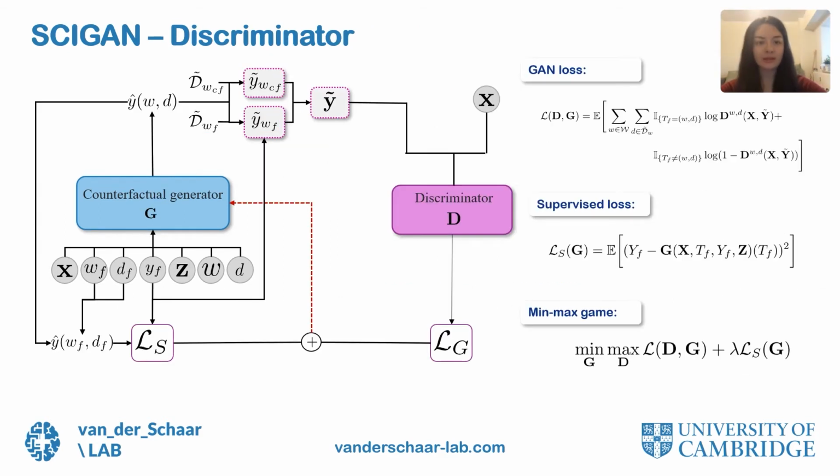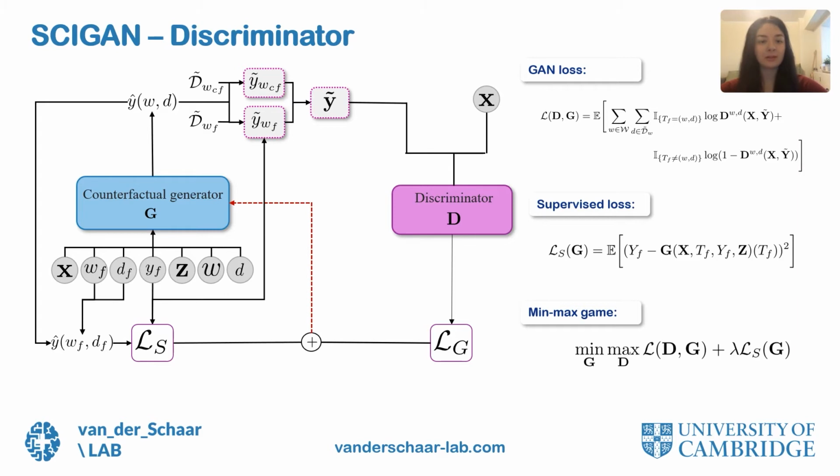Our discriminator will take the patient features X together with a random set of generated outcomes Y and output a probability for each treatment dosage pair, indicating the discriminator's belief that that pair is a factual one. This will give us the GAN loss described here for training the generator. Now, while the job of the generator is to generate outcomes for the treatment dosage pairs which are not observed, we notice that its performance is improved by adding a supervised loss term that regularizes its output for the factual treatment dosage pair. So the overall min-max game is described on this slide.